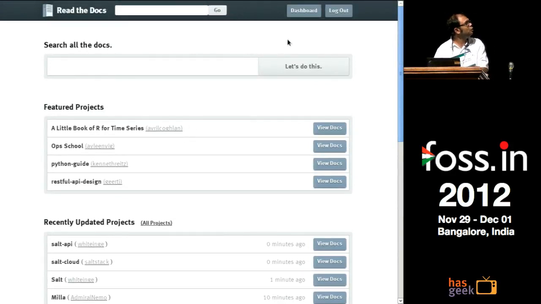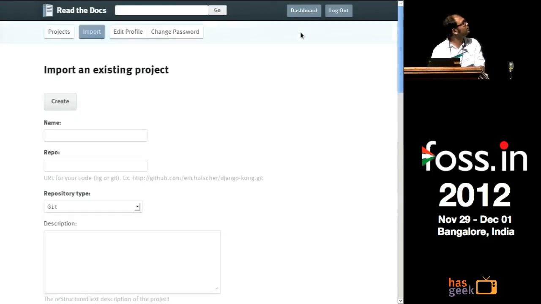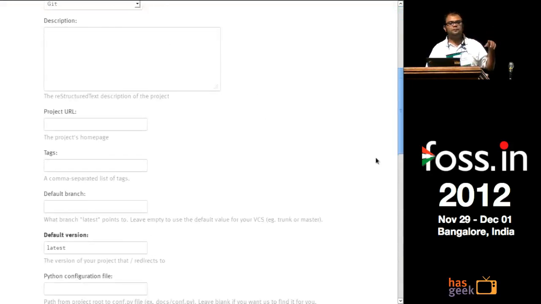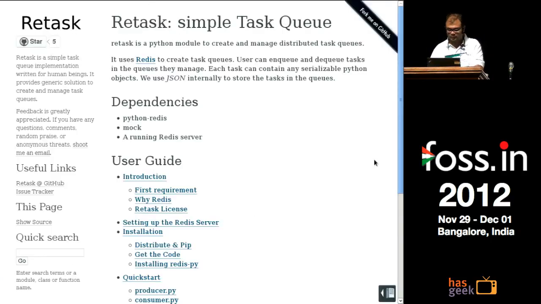If you log in, go to the dashboard and click on import. This is the form you will find to import a new project. You just need to add the name, the repo, the Git URL, and project URL and a few other details if you want to fill them in. I already did this for my project called Retask. After doing this, you will get something like this.